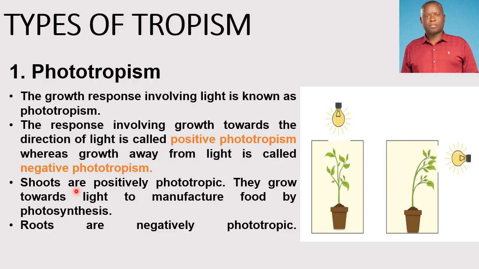So the shoots of plants, consisting of stems and leaves, grow upwards. They are positively phototropic, meaning that they grow towards a source of light, while roots are negatively phototropic, meaning they grow away from light. They grow down into the soil. That's very important to note. I'm sure you captured that about phototropism.